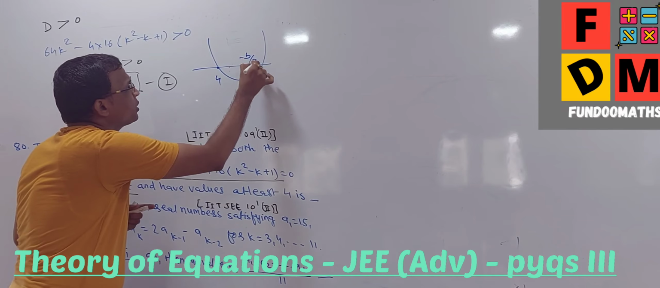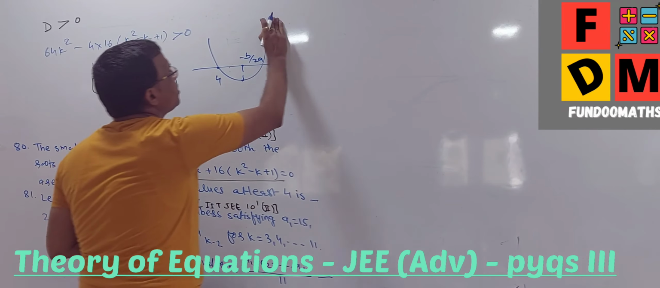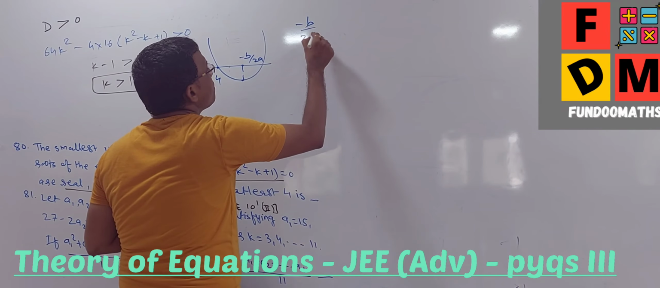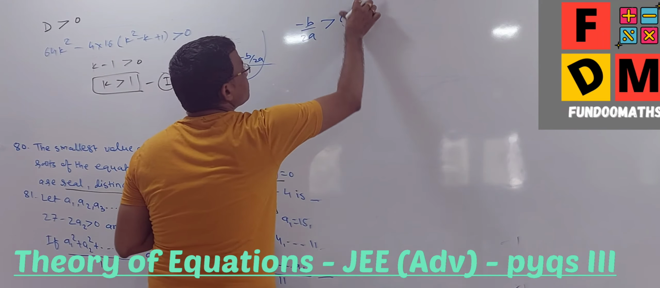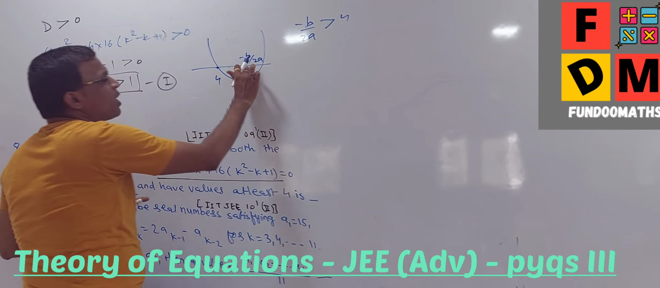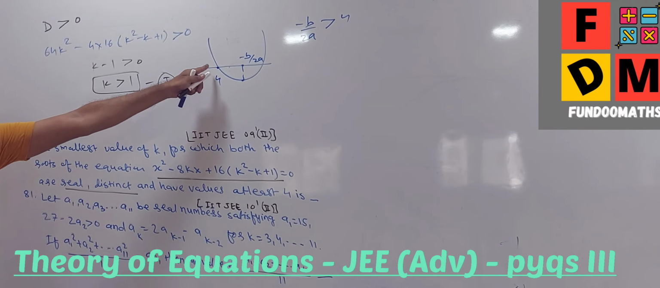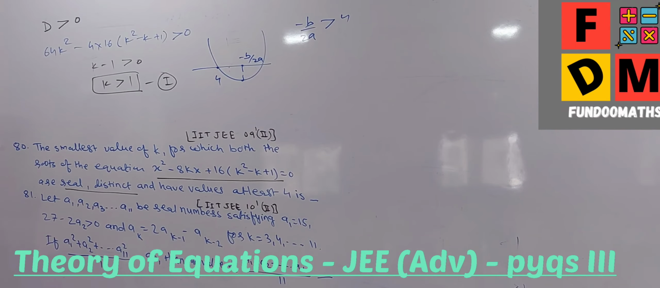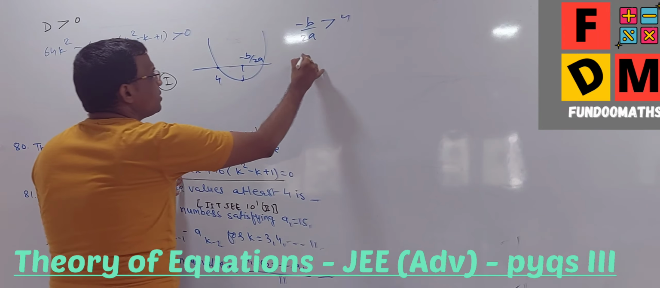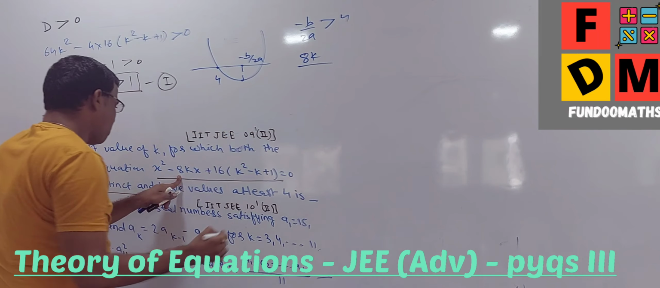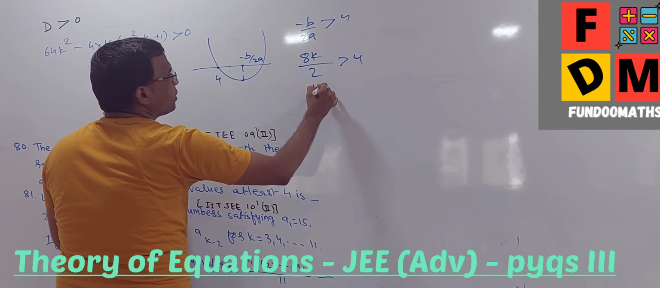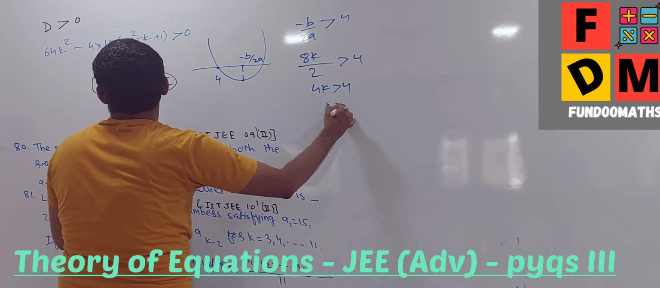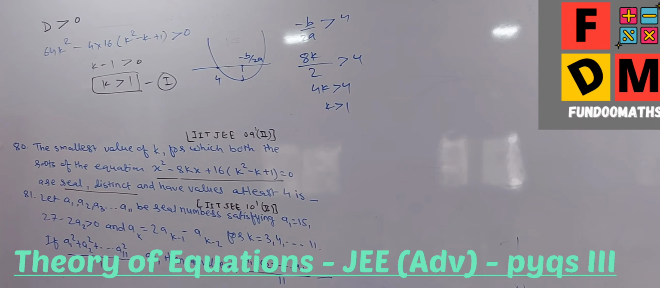Minus b upon 2a. So can I have the second condition as minus b upon 2a greater than 4? Because obviously this value will be greater than 4, because at least is 4. So minus b upon 2a will be, for this, 8k upon 2 greater than 4. So that is 4k greater than 4. That is k greater than 1. Fine. Same thing. K greater than 1.